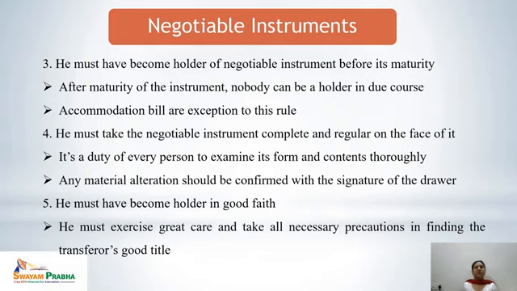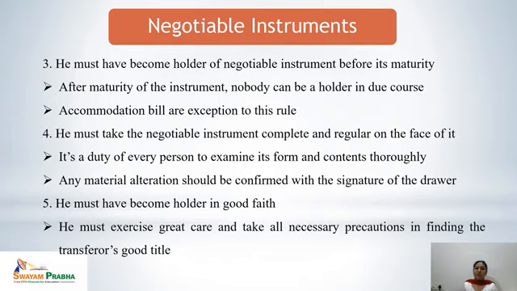So next is, he must take the negotiable instrument complete and regular on the face of it. When a negotiable instrument is being transferred or endorsed to another person, it becomes the duty of the holder in due course to examine whether the form is complete, and whether all the content of the negotiable instrument is thoroughly complete on its face or not.